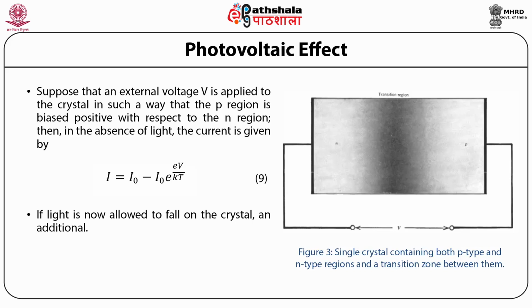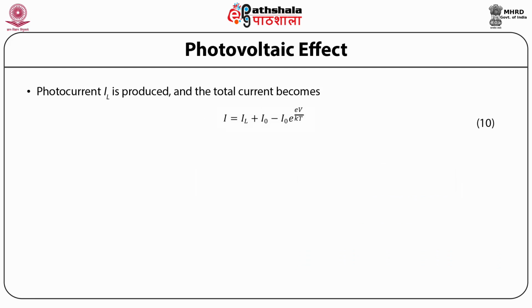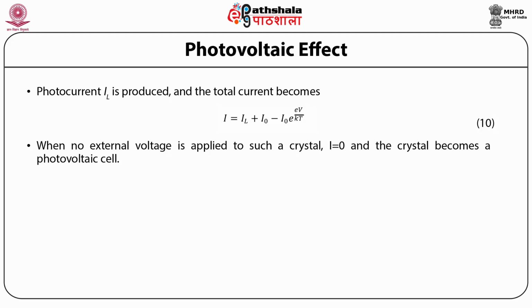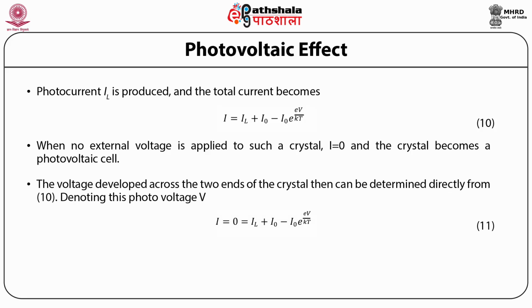If light is now allowed to fall on the crystal, an additional photocurrent IL is produced and the total current becomes I = IL + I0 - I0 exp(eV/kT). When no external voltage is applied to such a crystal, I is equal to 0 and the crystal becomes a photovoltaic cell. The voltage developed across the two ends of the crystal then can be determined directly from equation 10, denoting this photovoltage V: I = 0 = IL + I0 - I0 exp(eV/kT).